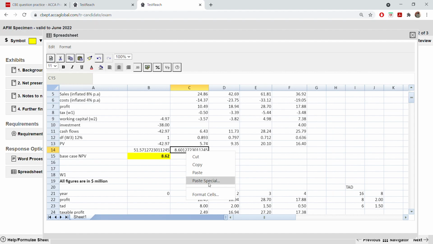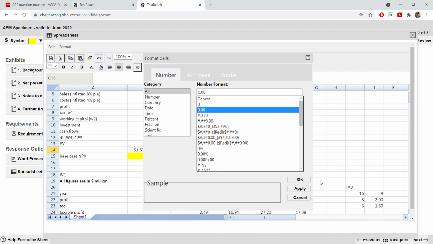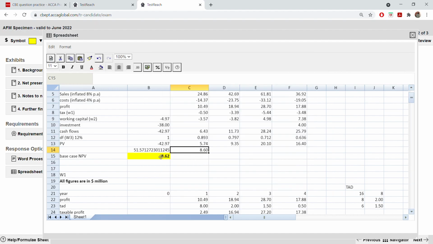Let me bring this to format cell and to distribute. You see, slightly different because they are taking the whole number and using a formula and you are using a rounded figure. That's why you are getting more, but it's okay. It does not matter. So how does it save your time? First of all, you don't have to find this present value every year. Then you don't need this discount factor also every year. So these two lines are saved. This is if you're running short of time. You can use this also.